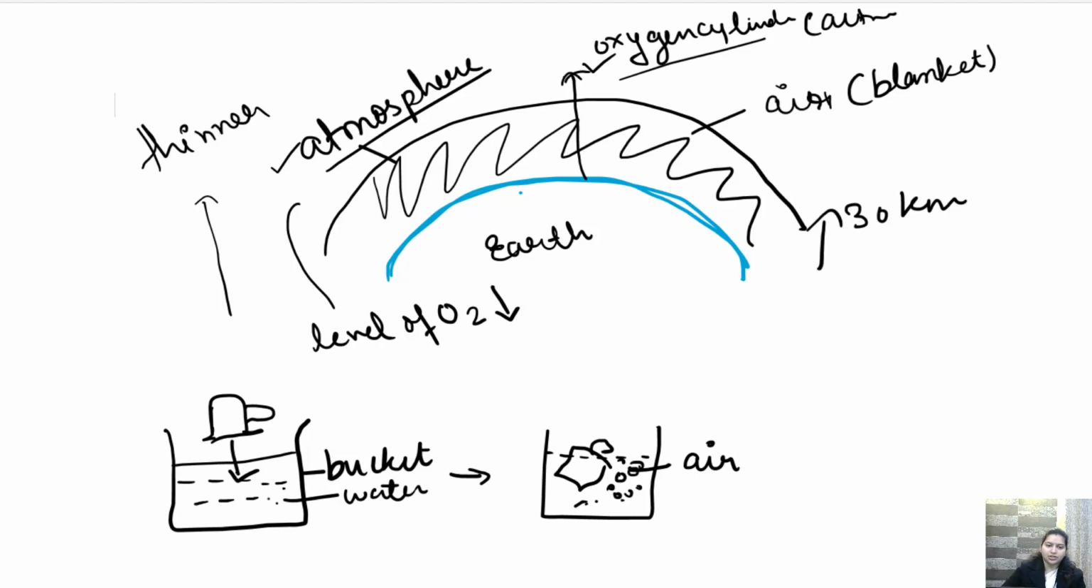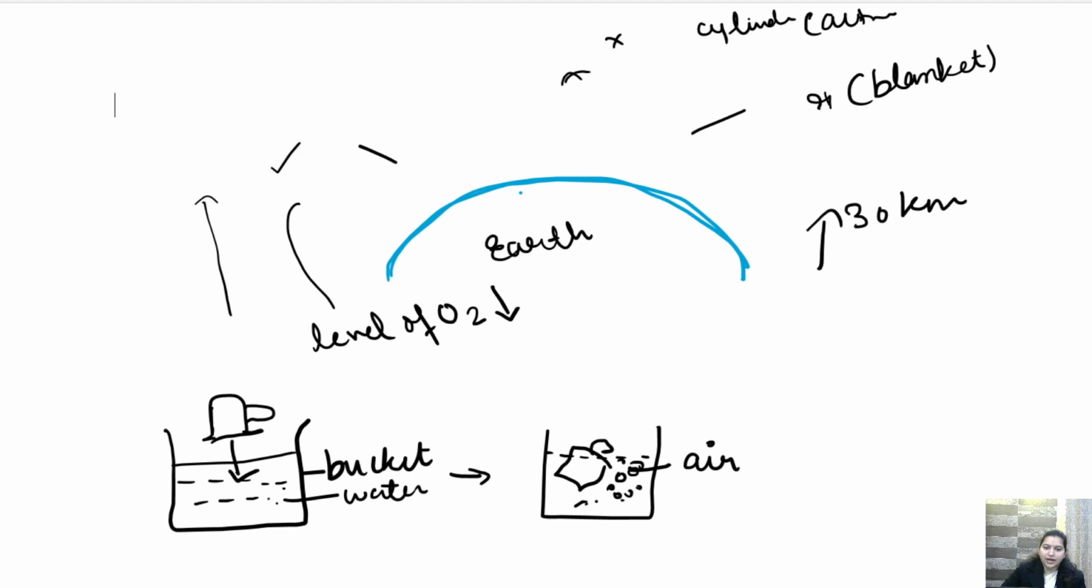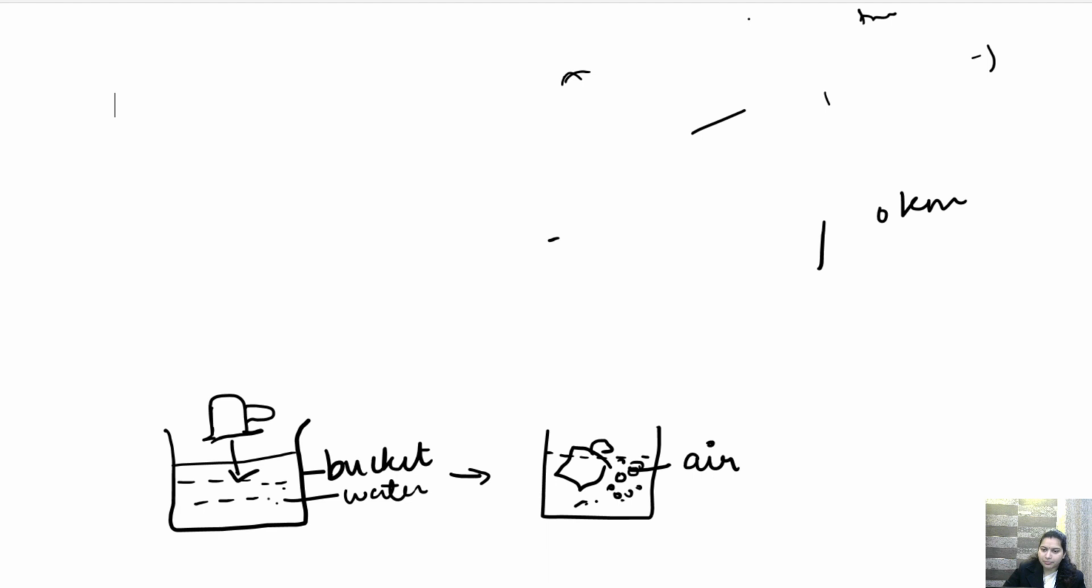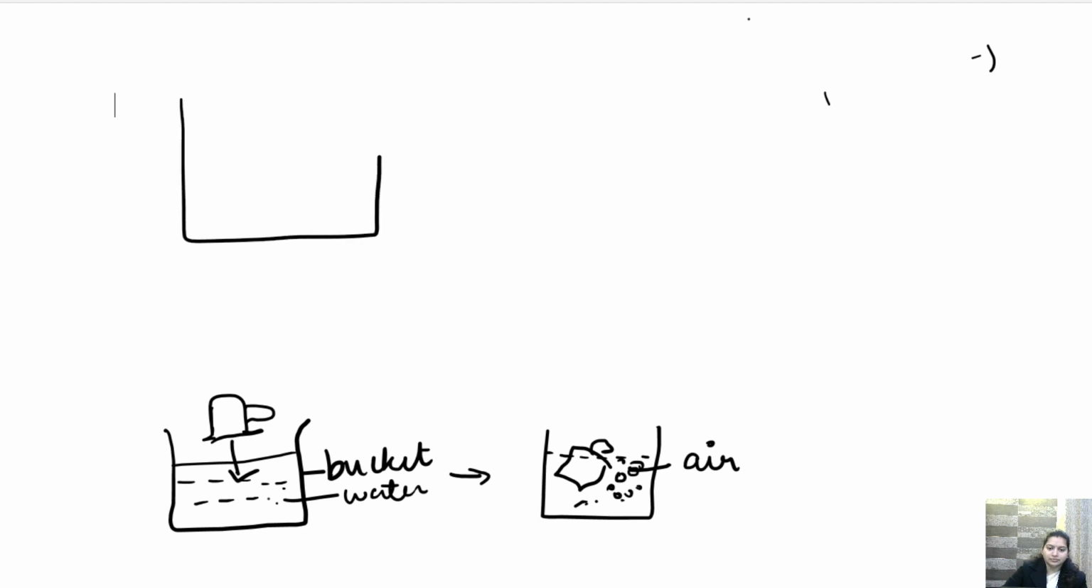So I'll explain it to you again here. What we have done, we have taken a glass tumbler and a bucket of water. Just a second. So first we have taken a tumbler.